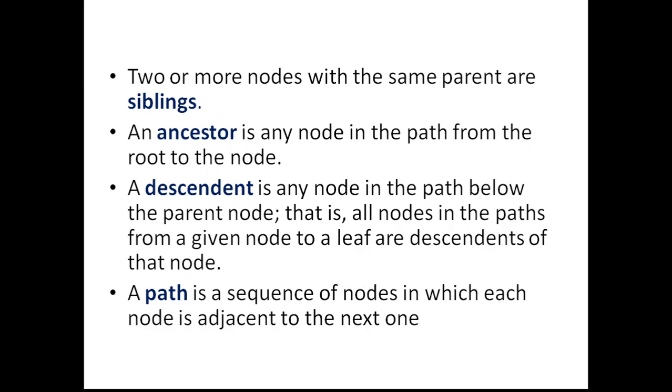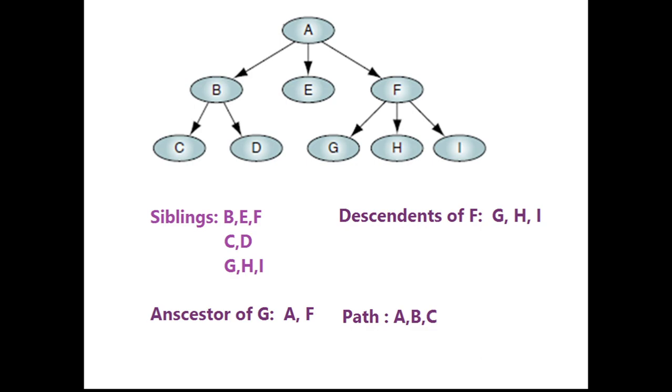The next terminology is siblings. Siblings are nothing but children of the same node. The nodes which come from the same parent are called siblings. An ancestor is any node in the path from the root to the node, and a descendant is any node in the path below the parent node. A path is a sequence of nodes in which each node is adjacent to the next one. You will understand these terminologies by considering this example.